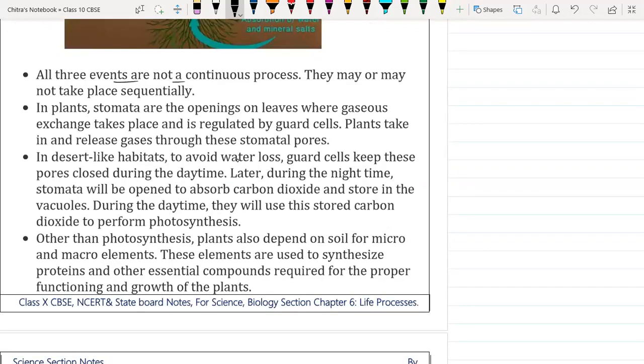All three events are not continuous processes. They may or may not take place sequentially. So these are nothing but the photosynthesis process performed by the plant in order to produce their own food. In plants, stomata are openings on the leaves where gaseous exchange takes place. Plants do not have a special organ like a nose, so only stomata are present there, by which they can perform the respiration process. Is it clear, everyone? Yes, sir.